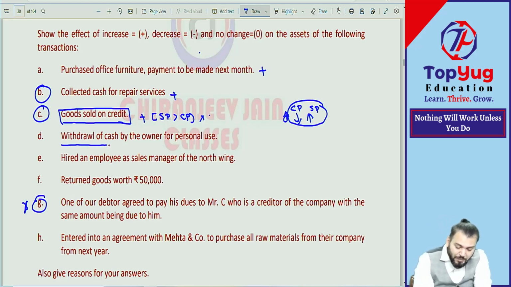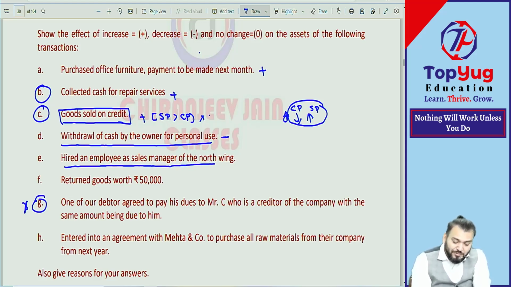Then, withdrawal of cash by owner for personal use: minus. Hired an employee as sales manager of the north wing. Right now we have only hired; no payment has been done. So zero, because this transaction cannot be expressed in money terms. First they will provide services, then we will pay at the end. So hiring of an employee is not recorded. Zero effect.